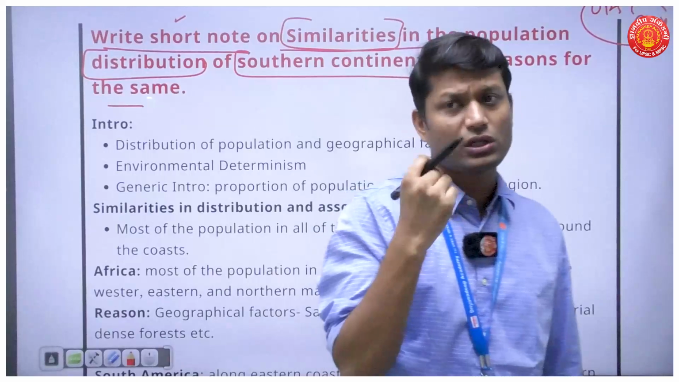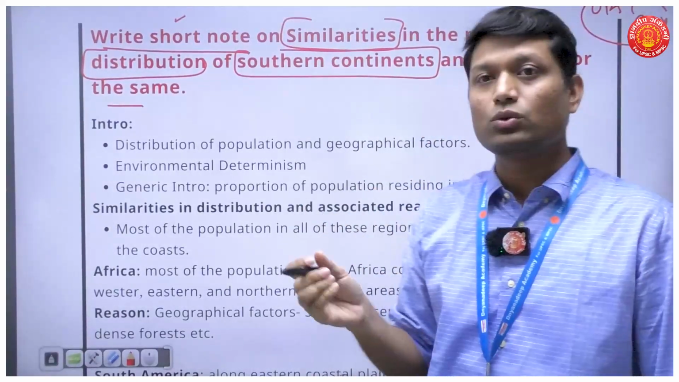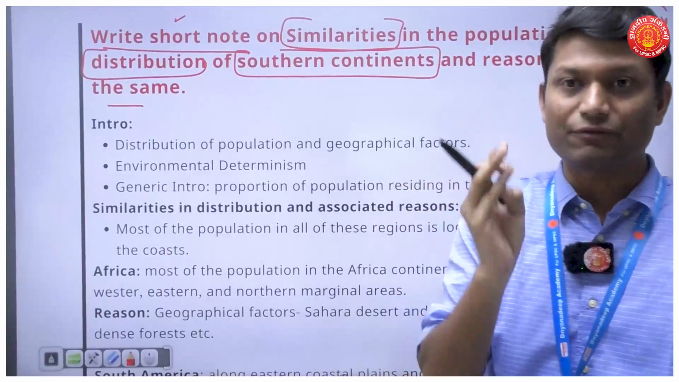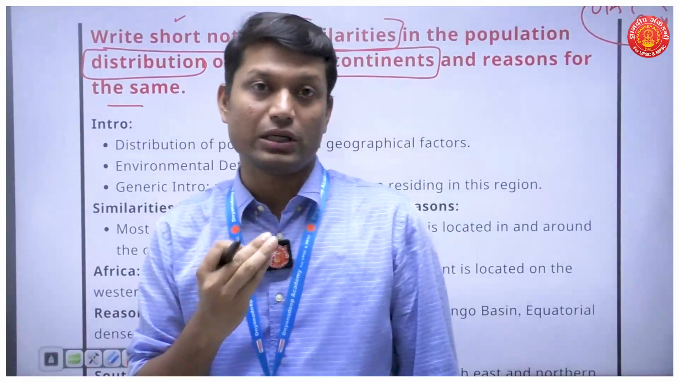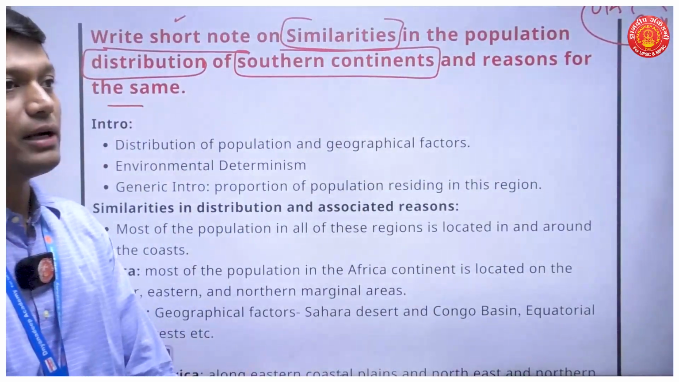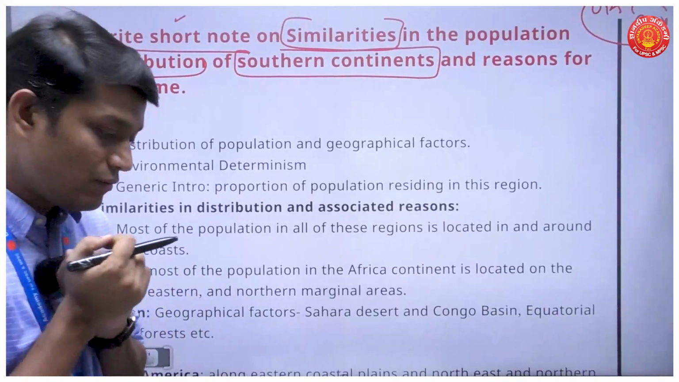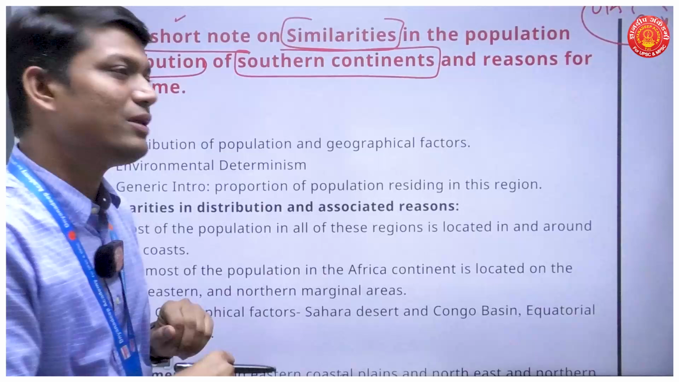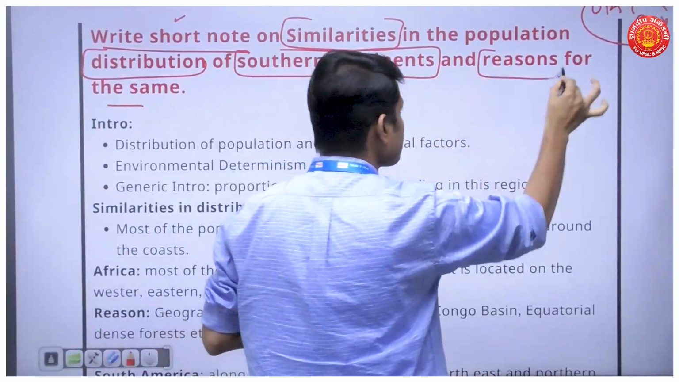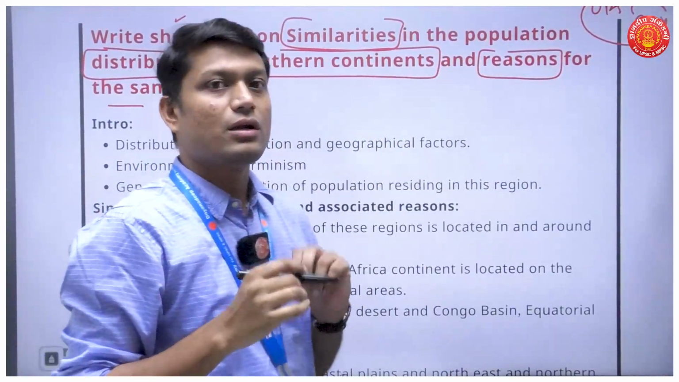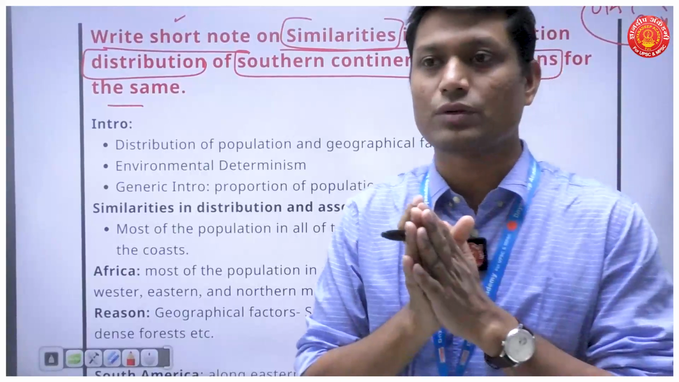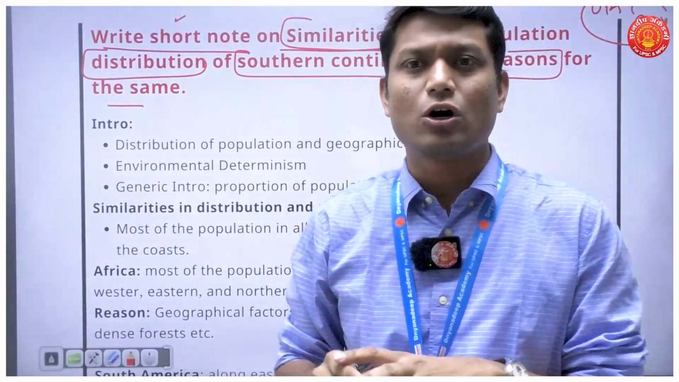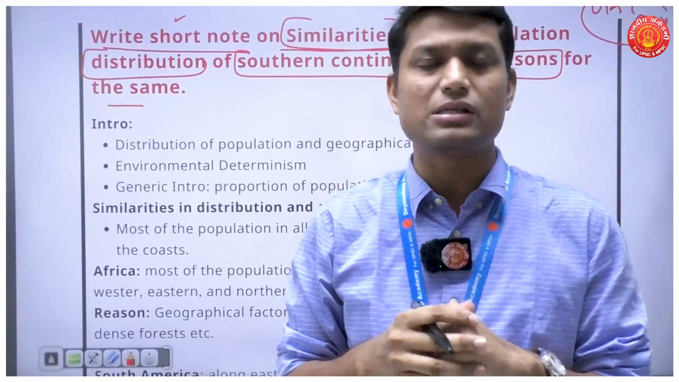Now when we talk about southern continents, we are talking about South America, the southern parts of Africa, as well as Australia. When we go through these continents and look at the population distribution, we find some similarities. We will tell what similarities we are going to find. At the same time, there are certain very specific reasons in all these regions which result in this kind of distribution. Now, this question can also be asked in GS, or even when you are studying general studies.